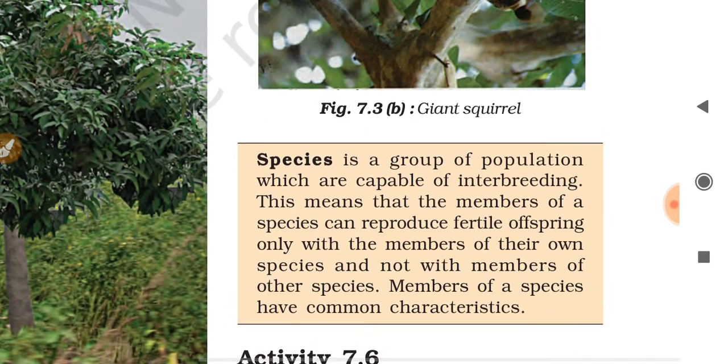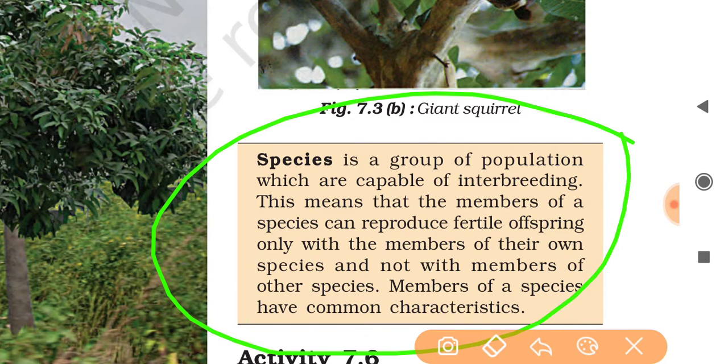The next term is species. You have read about it many times: a species is a group of population which are capable of interbreeding.